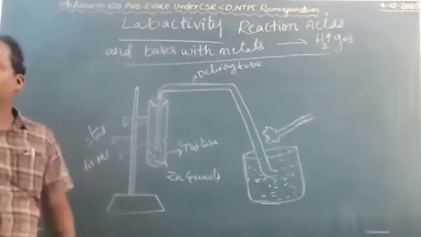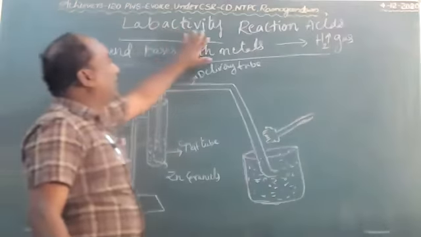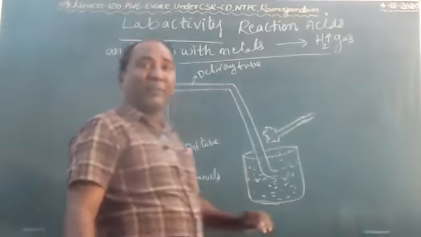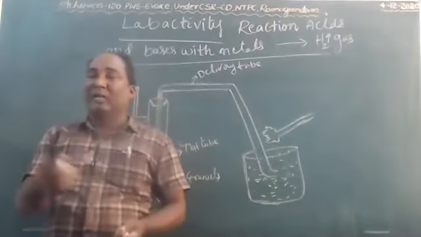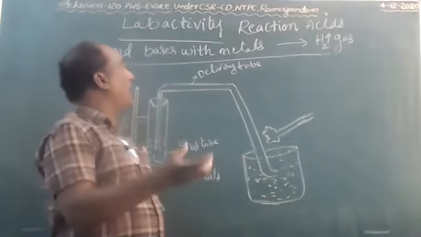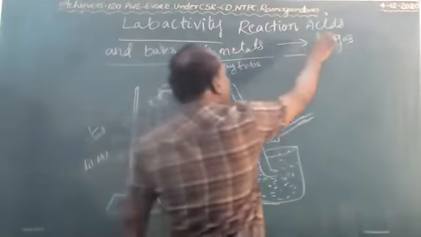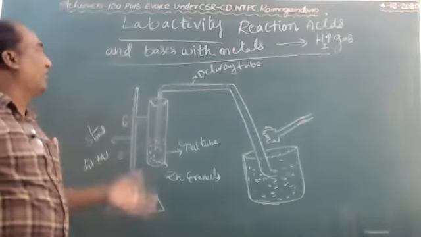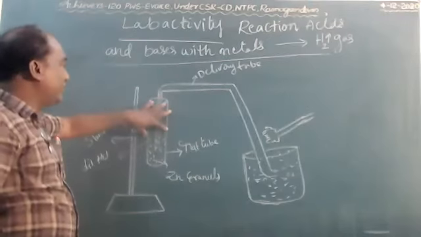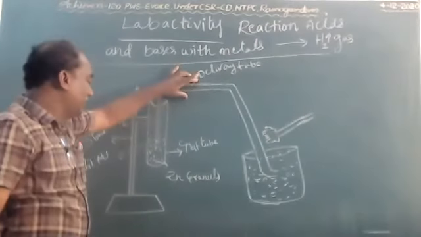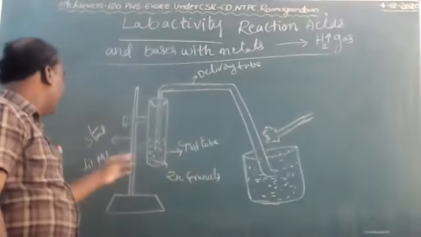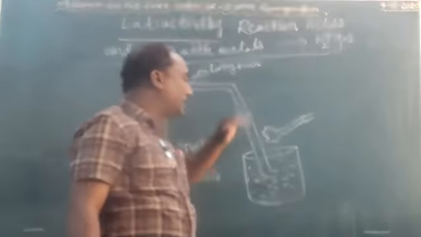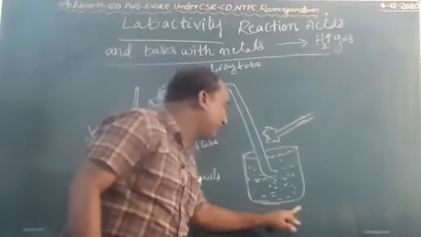So this is the lab diagram, children, for the lab activity, reaction of acids and bases with metals. Already it is one of the chemical properties of acids. As already told, when acids react with metals, they liberate hydrogen gas. What materials are required for this lab activity? One test tube, delivery tube, zinc granules, dilute HCl, stand and clamp, and one glass trough or beaker.